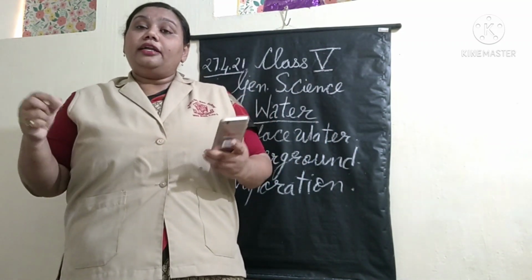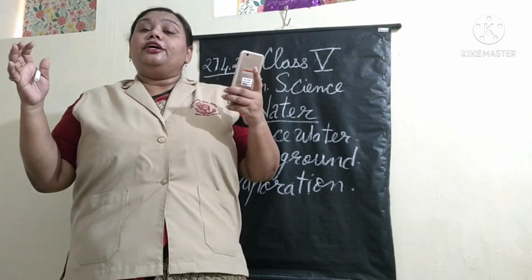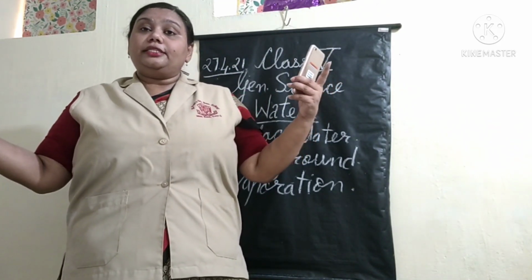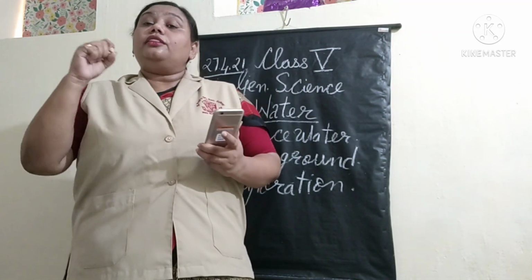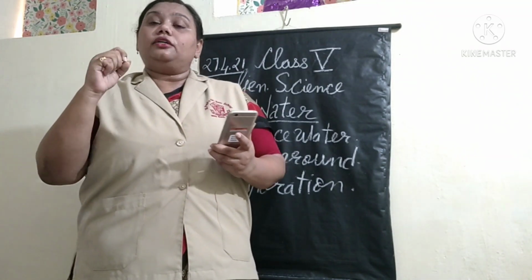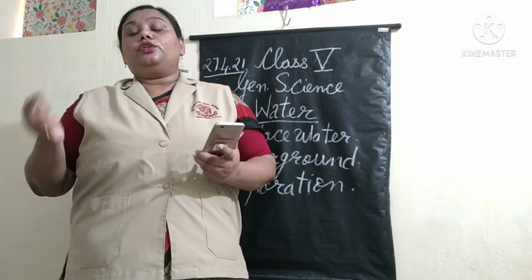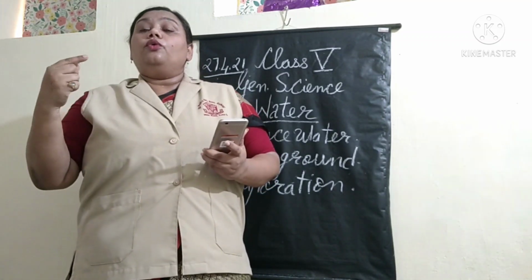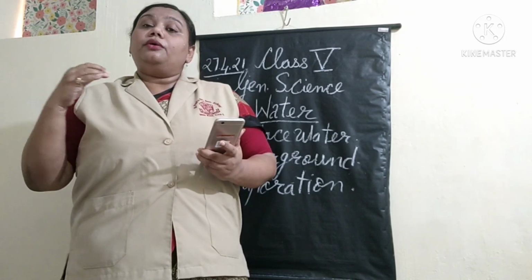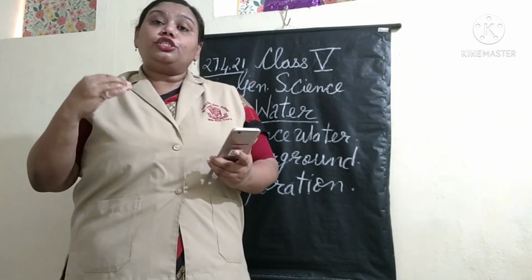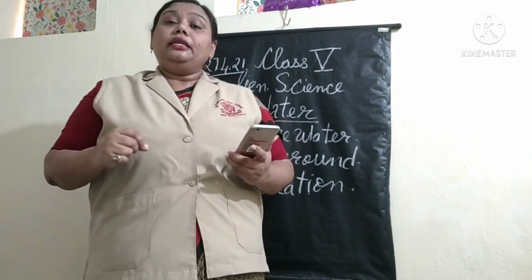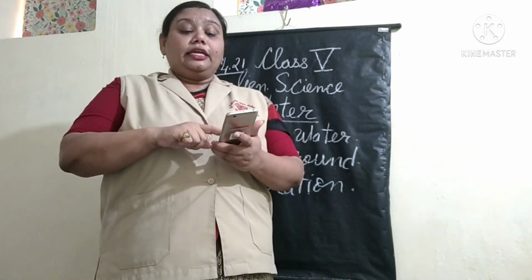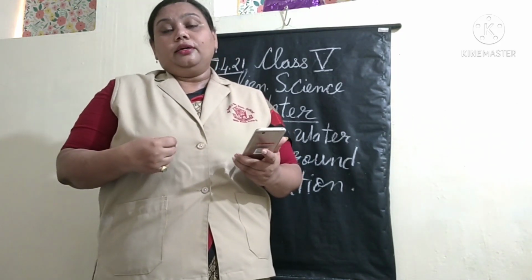On the other hand, if I fold it, I do not keep it open, I gather it together and keep it in one corner, that cloth will take more time to dry. So the rate of evaporation becomes slow. So all these factors help in doing what? In drying something, or in evaporating water.